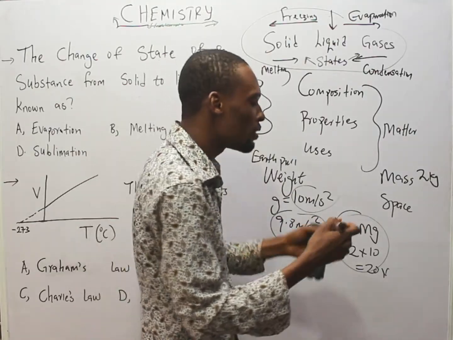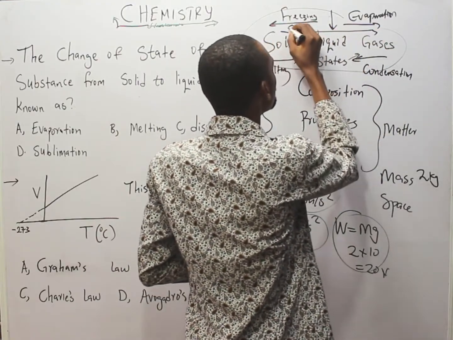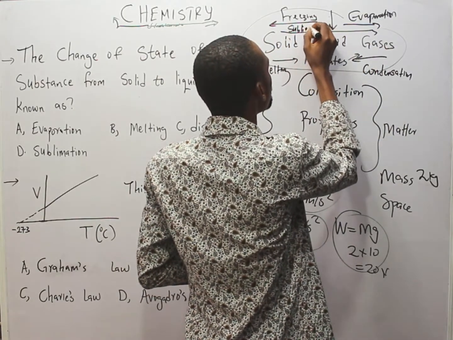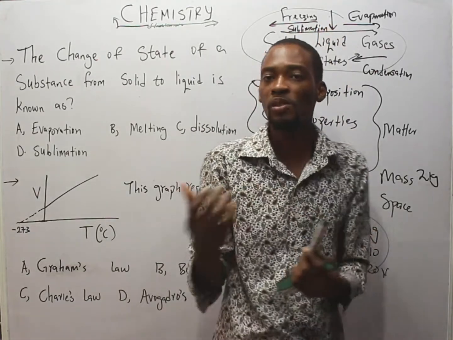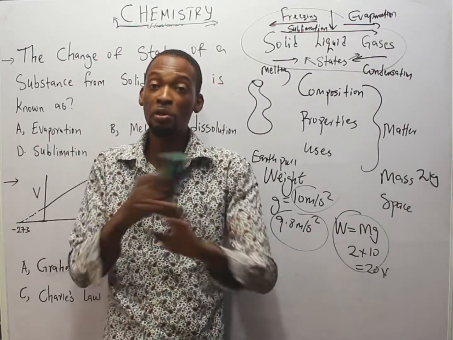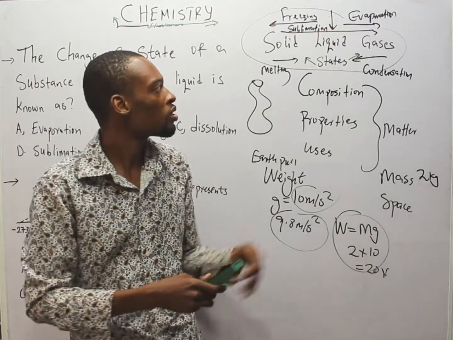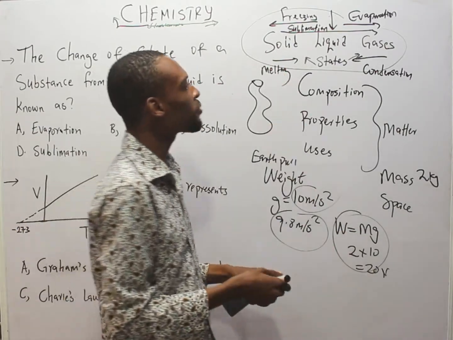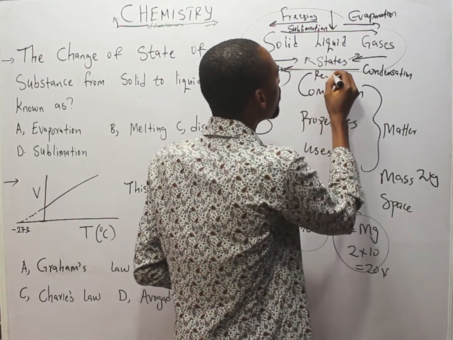That is what we call sublimation. From solid to gas directly without passing through the liquid state. Examples of substances that sublime are ammonium chloride and camphor. You put camphor in your clothes, they will all get finished, but your clothes won't get wet or stained. While from gas to solid directly is called resublimation or deposition.